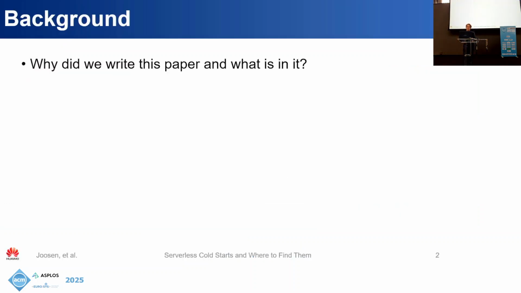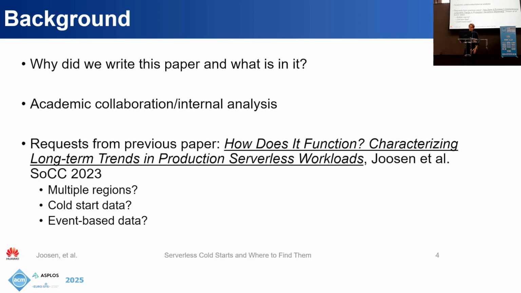First, I just want to briefly discuss why we wrote this paper and what exactly is in it. We're an industrial research lab, part of Huawei, and we work on improving Huawei's serverless cloud. We do a lot of analysis internally, and we also work with academics. In order to facilitate this collaboration, we've decided to open source the data and also a lot of our internal analysis. We've also written a previous paper 2 years ago that you may be familiar with.